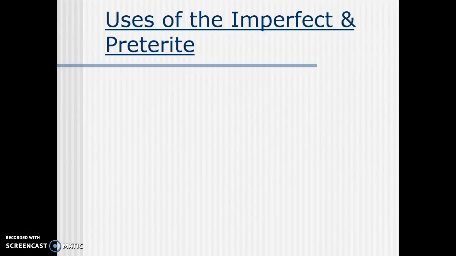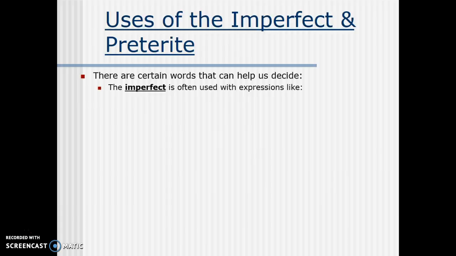Okay? The last thing I want to show y'all is, maybe this is a little bit confusing, choosing the preterite versus the imperfect. Maybe it's a tad bit confusing. Here are a few key words that if you see these in a sentence, you know you're going to pick the preterite or imperfect. Some are associated with the imperfect and others are with the preterite. So, here are some words that will help you in identifying if you see this word, you know you're going to use the imperfect tense.